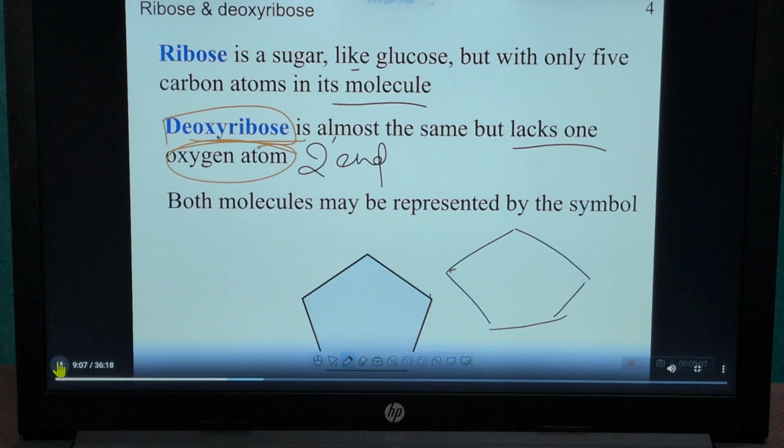This is a 5 carbon atom sugar, that is ribose, but